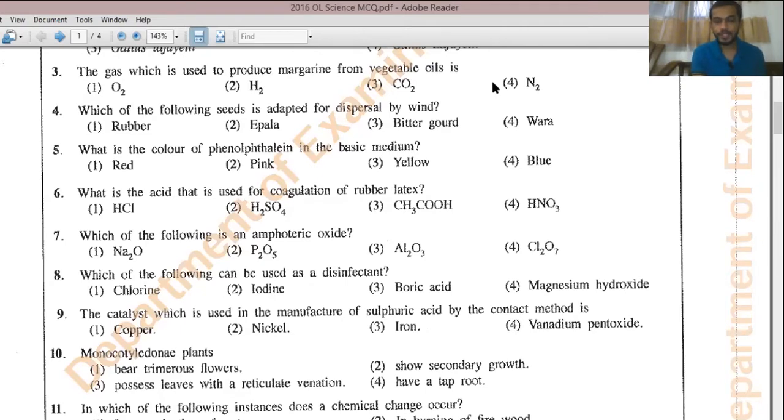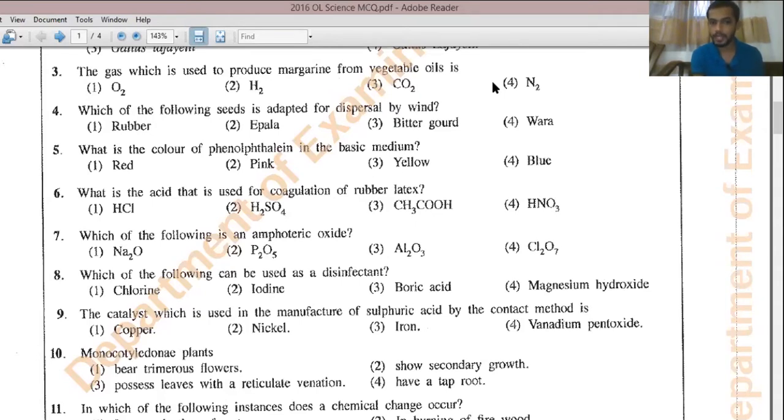Question number 8. Which of the following can be used as a disinfectant? Normally, we use chlorine as a disinfectant, like brand names like Clorox, right? To disinfect water also we use chlorine, right? Chlorinated water here. So the one which is used as a disinfectant should be chlorine.